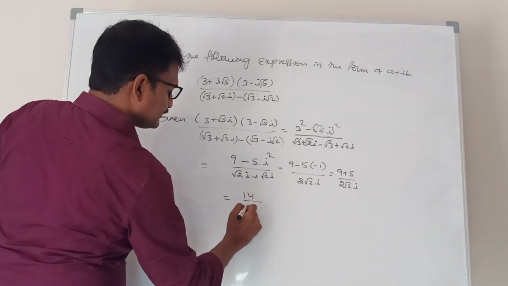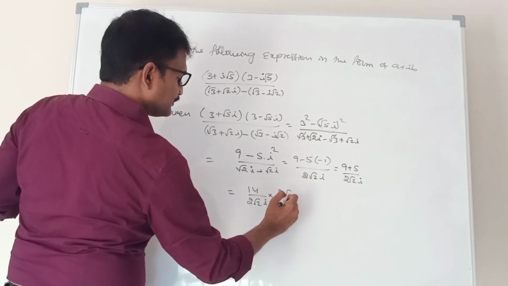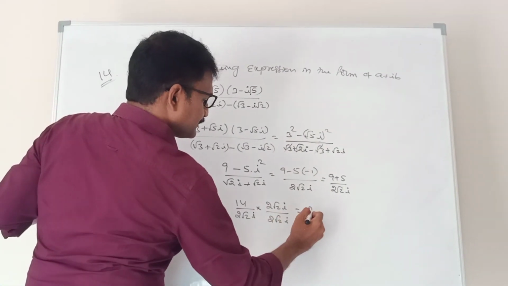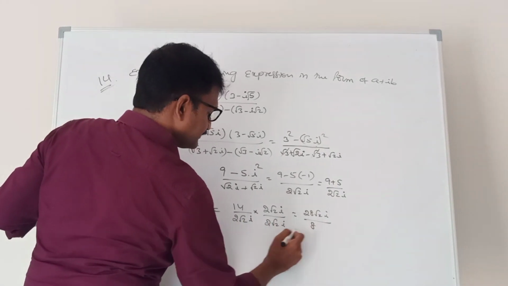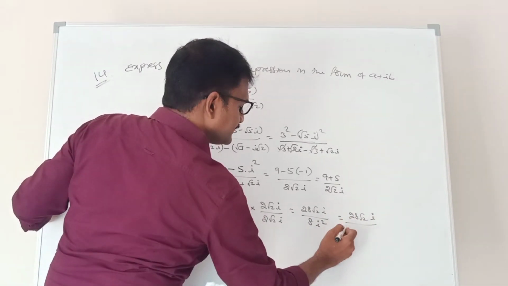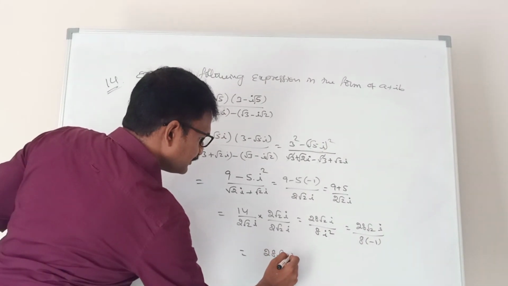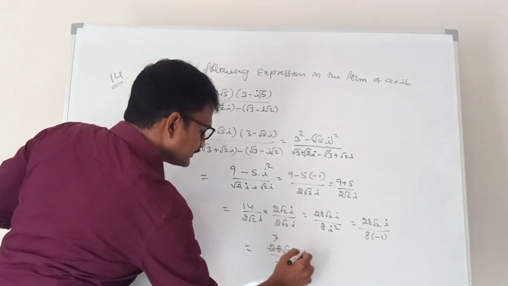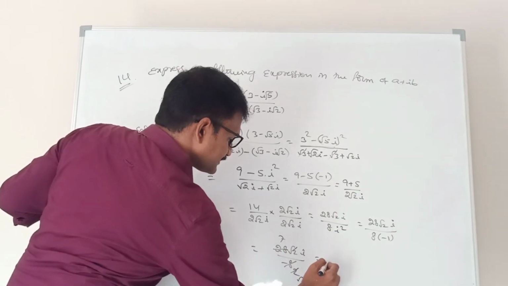That means 14 by 2 root 2i. By rationalizing, 2 root 2i by 2 root 2i. 14 2s are 28 root 2i by 2 root 2 into 2 root 2, 8i square. 28 root 2i by 8 into i square, value is minus 1. 28 root 2i by minus 8. 4 2s are 8, so 4 times gets cancelled, root 2 times minus.